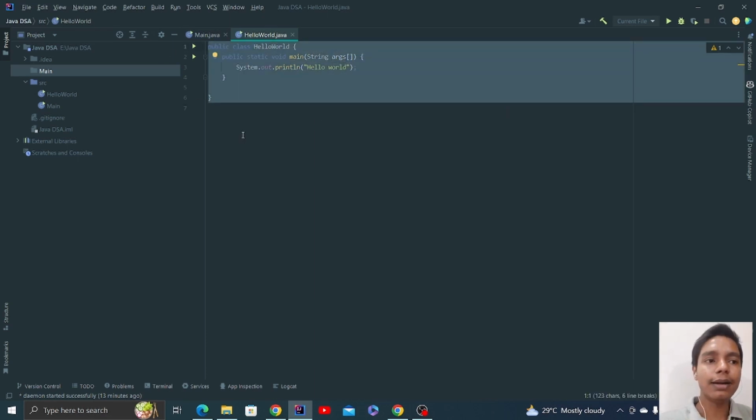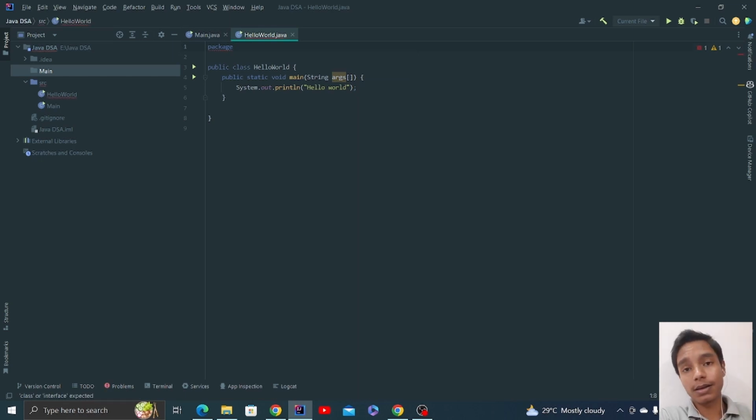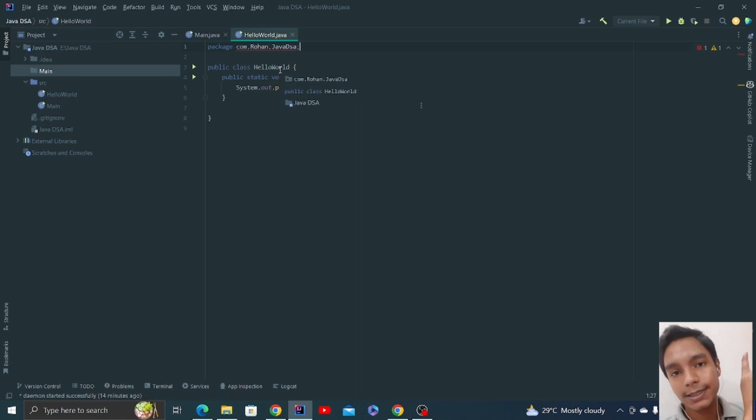You need to first write the public class HelloWorld. There is one more term, that is package. You define the package where this class exists. A package is basically a folder. So you write com.rohan, suppose com is a folder. Inside that folder there is a rohan folder. Then inside that folder, suppose there is a java dsa folder, and inside that folder this file stays.